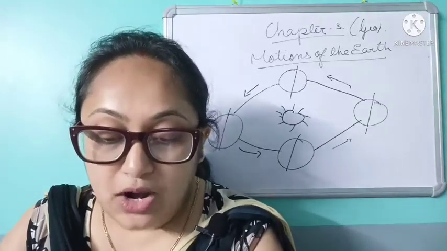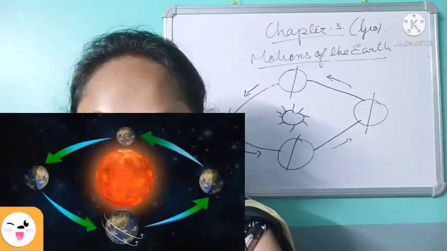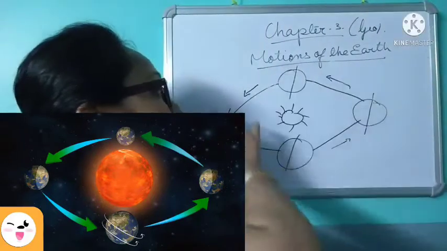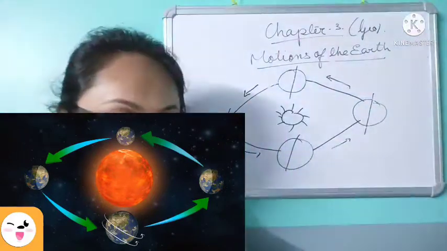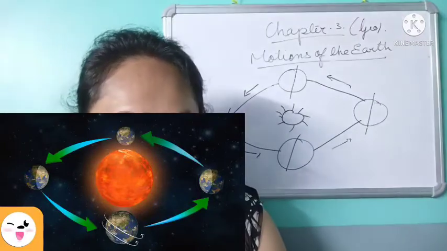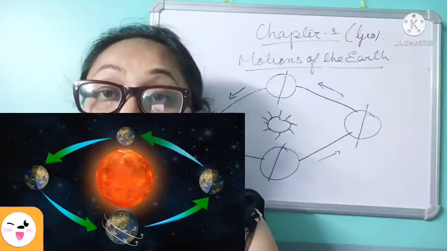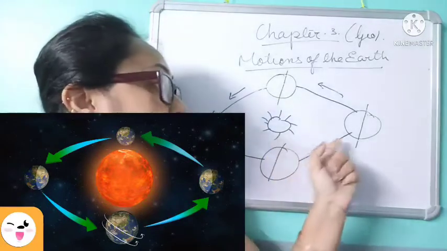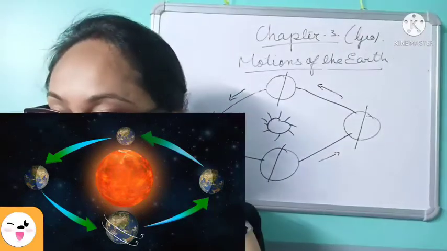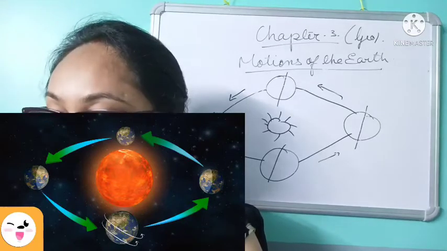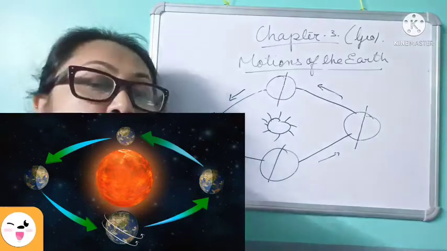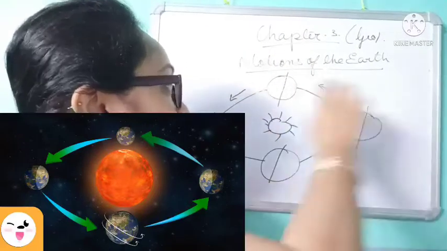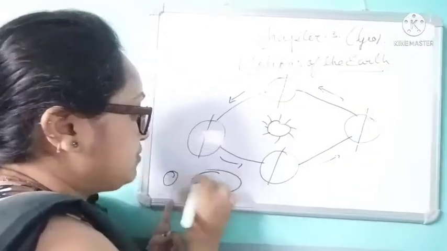The path along which the earth revolves around the sun is called its orbit. This is called the orbit, which is fixed. The length of the orbit is 965 million kilometers. The shape of the orbit is oval or elliptical. See, it is not round. It is oval, in this shape.